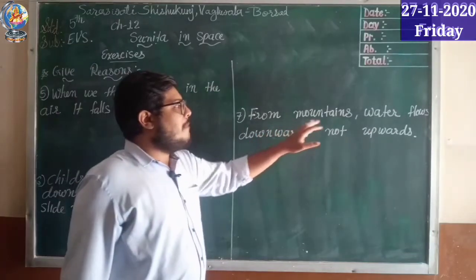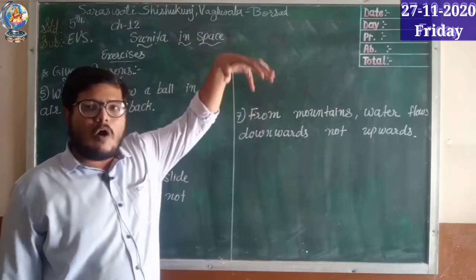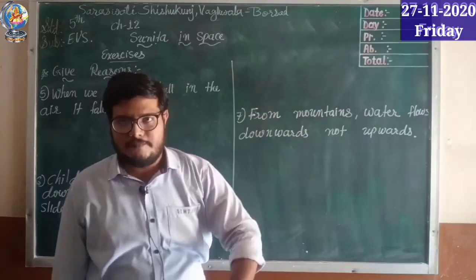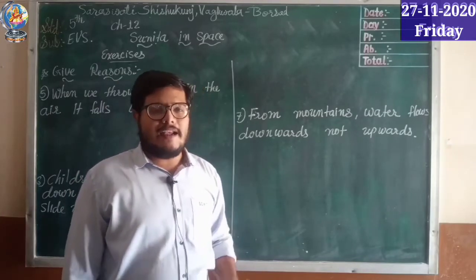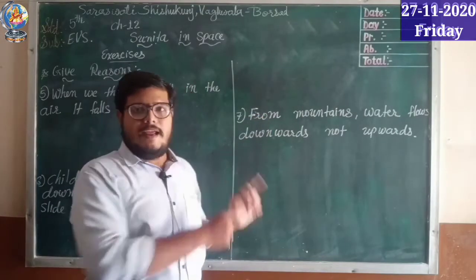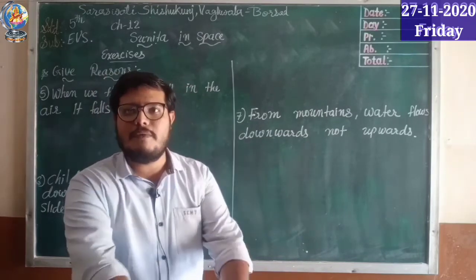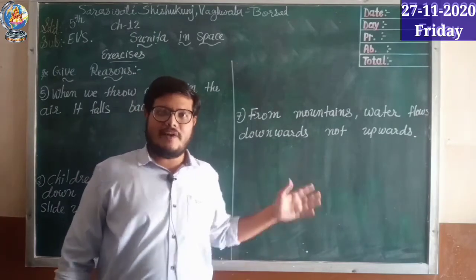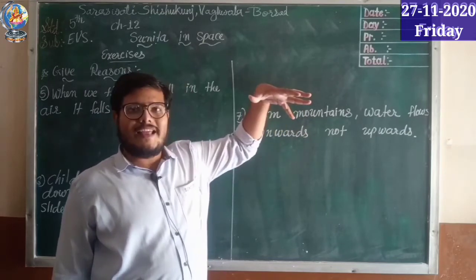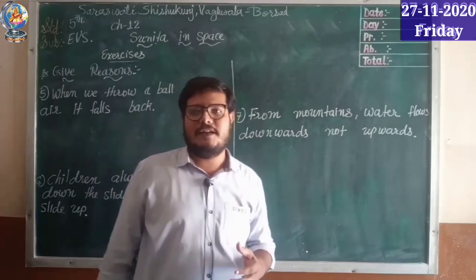See next one, from mountains water falls downwards, not upwards. When water falls on the mountain, if we talk about the rainy season, right, it falls downward. If we take the example of river Ganga, it comes from the Himalaya and it comes down, it doesn't go up, right? The water in the river doesn't go towards the Himalaya, it comes from the Himalaya to the whole of India, right? It travels through many cities. So whenever you observe there is some height and water falls on that ground, on the mountain, that water will fall downside. That is also because of gravitational force.